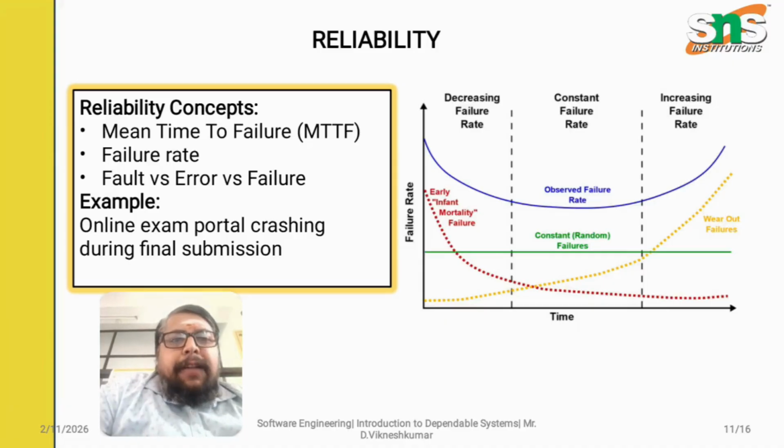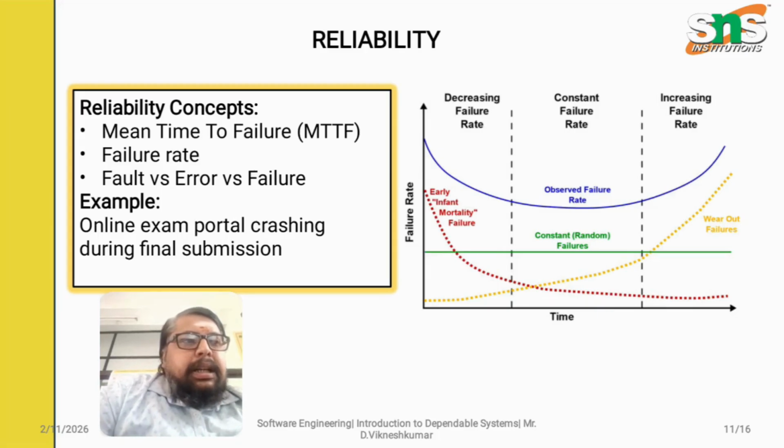Next, failure rate. Failure rate says how often the failure occurs. Next, fault versus error versus failure. A fault is something created by some unknown or known features, which leads to some stopping of the system. An error is when you give wrong information, wrong values. Failure is when the system stops. So with this we take an online portal system crashing during the final examination.